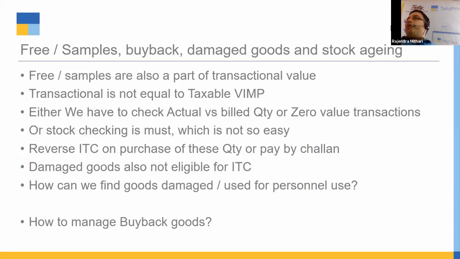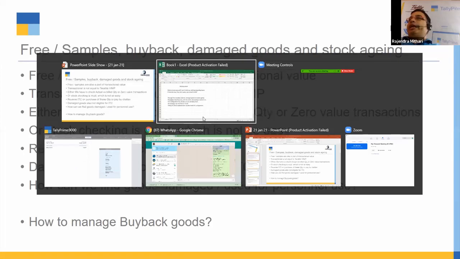So first is free goods. How are we going to manage free goods? Basically, GST is insisted upon because VAT and excise had some loopholes, and GST wants to cover these loopholes. They found there are many buyers or sellers dealing with free goods, buy one get one, but they are taking input tax credit on the whole goods. For example, let us see directly on Tally.